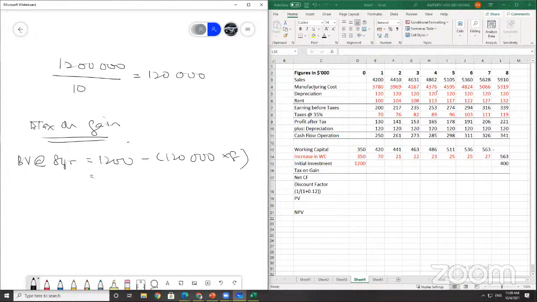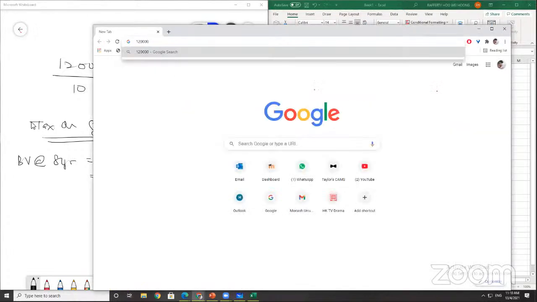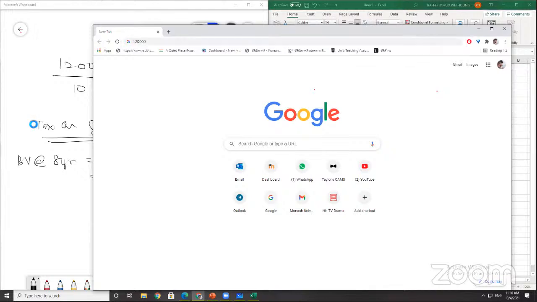How much do you get here? Gain on your sales minus your book value. So salvage value is 400. We want to see how much tax on the gain you can get from here. So let me see, where's my calculator again? Why is this coming up Google instead?